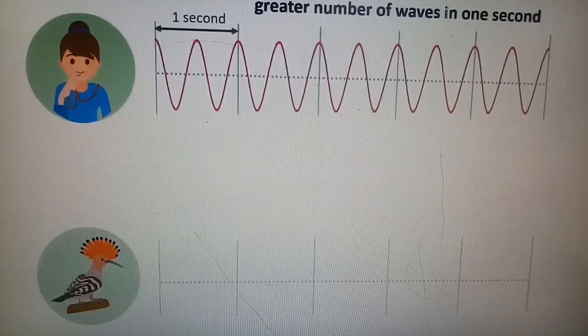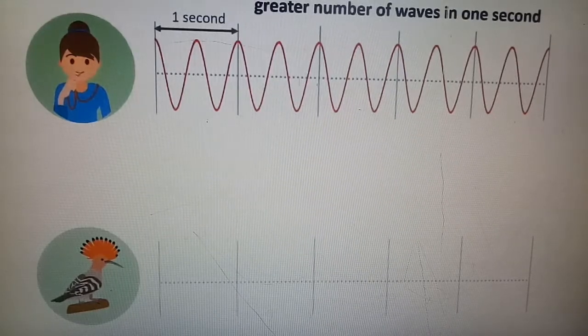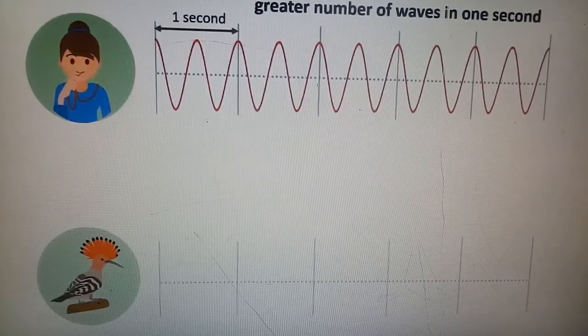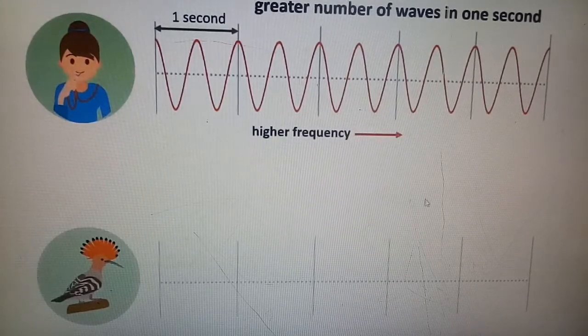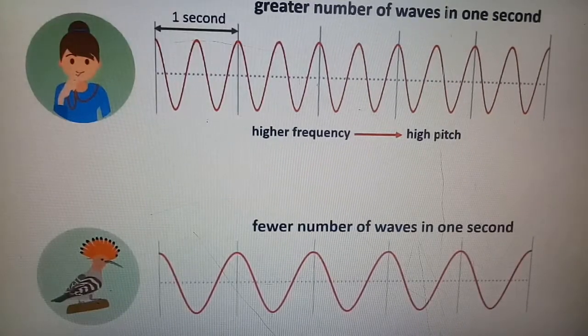During the blowing of a whistle, the number of waves produced in 1 second is greater than the number of waves produced in 1 second in the case of the cuckoo. So high frequency, high pitch, and low frequency, low pitch.